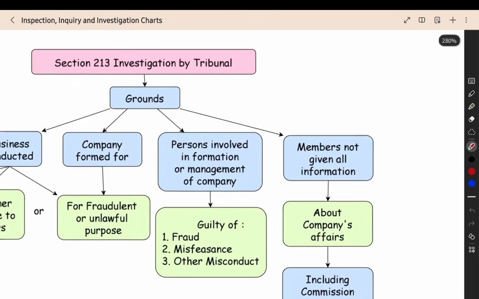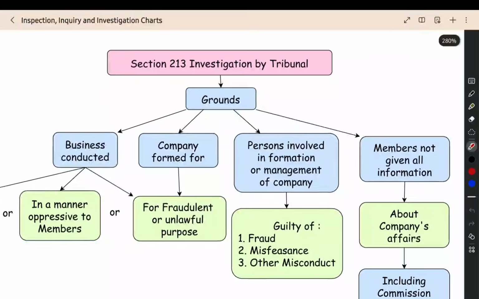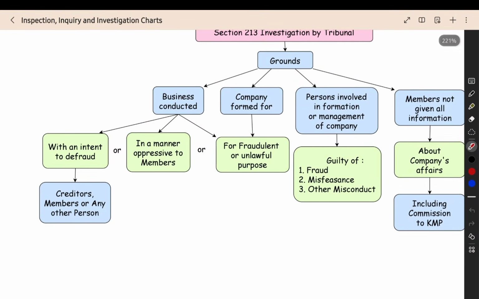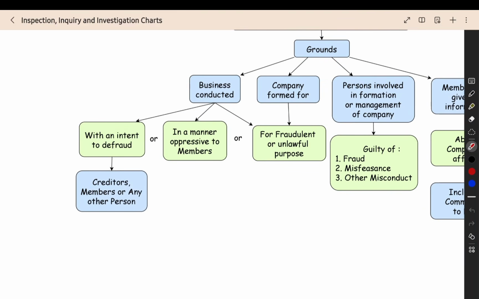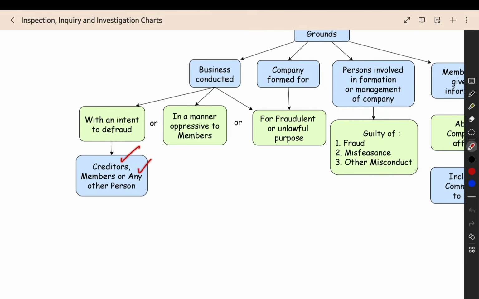Now, from here, if you see, investigation will be done by the tribunal. When will they do the investigation? That is the first question. Grounds are when they get a doubt that the business is conducted with an intent to defraud the creditors, members, or any other person. They are trying to do a fraudulent activity. They are trying to cause loss. If they succeed, then the loss will be there for the creditor, member, or any other person.